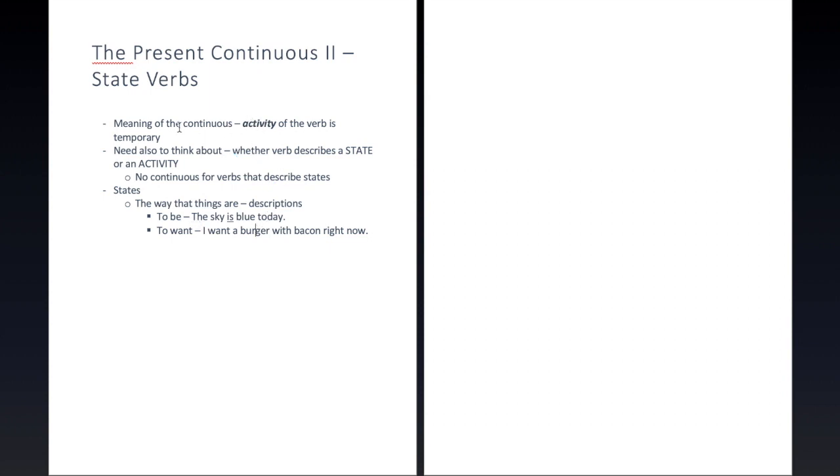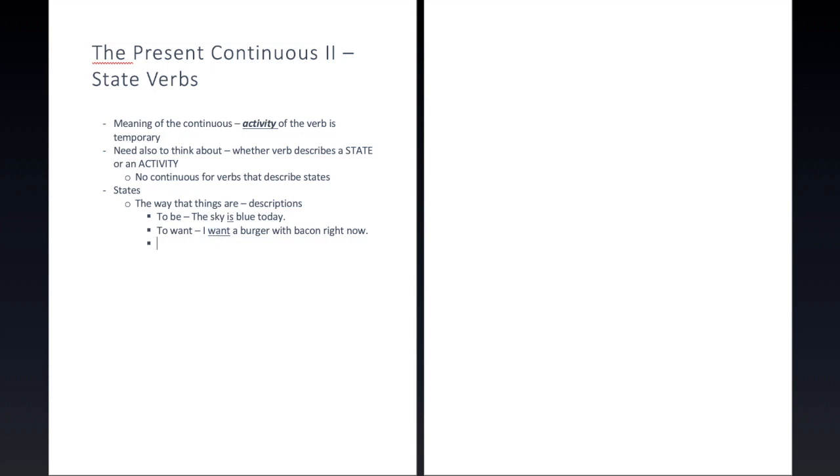We'll only think about this temporary or not temporary thing if we are using a verb that describes an activity. All right, and wanting something is not an activity. You can think about it like, is it a choice? Does the sky have a choice to be blue? Do you have a choice about whether you want a burger or not? Not really.